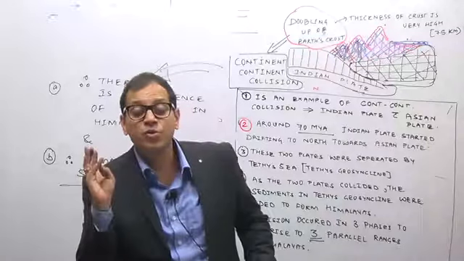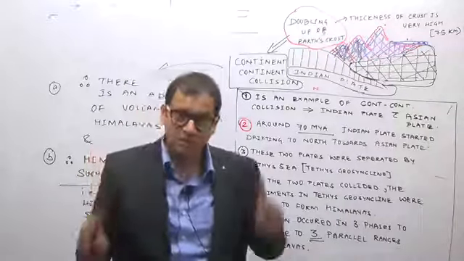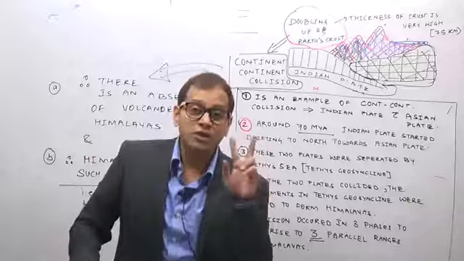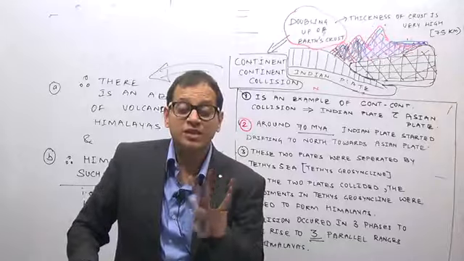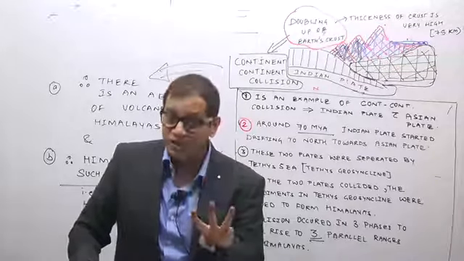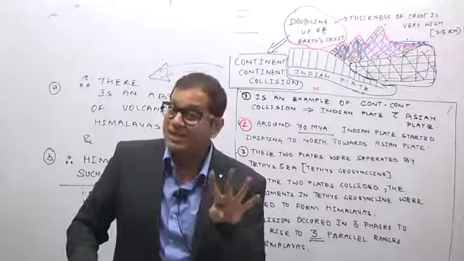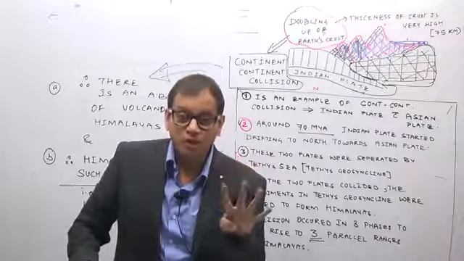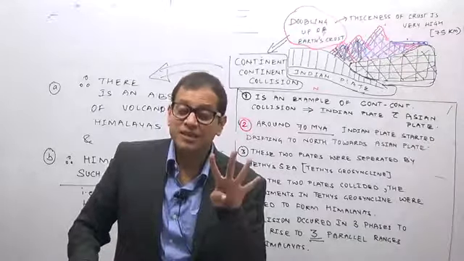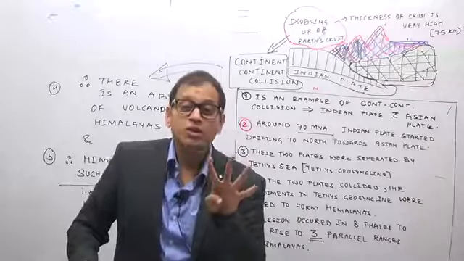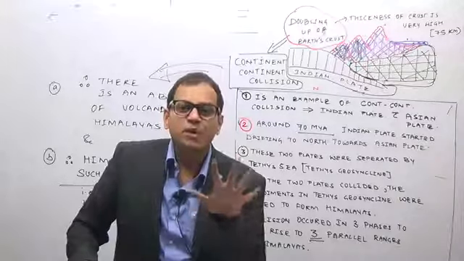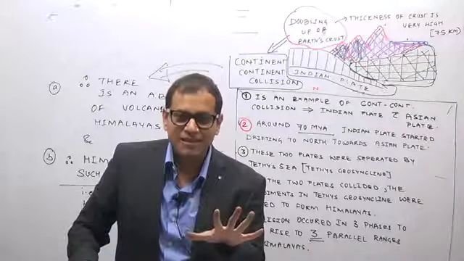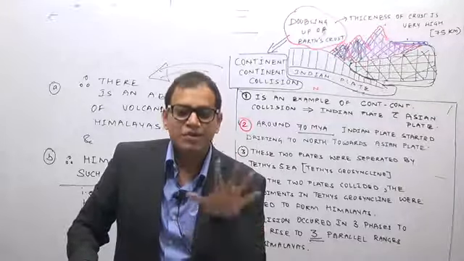Himalayas were formed due to collision of the Indian plate with the Eurasian plate. Second point, both of them were continental plates. Third point, they were separated by a narrow shallow sea known as the Tethys Sea or the Tethys geosyncline. Fourth point, as the Indian plate came towards the Eurasian plate, the sediments in the Tethys Sea got compressed, got squeezed, got folded. Fifth point, when the Indian plate collided with the Asian plate, the sediments from the Tethys Sea were folded to form the Himalayan ranges.